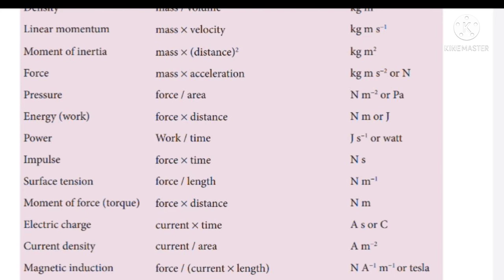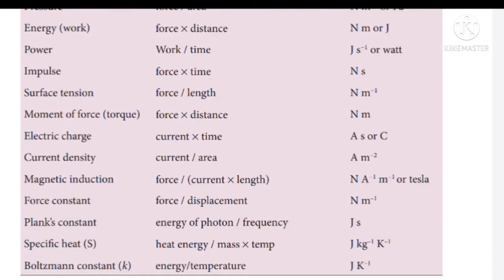And next physical quantity is magnetic induction. What is magnetic induction? Force by current into length. The unit for force is Newton. The unit for current is ampere. The unit for length is meter. When this ampere meter goes up, what will happen? Ampere power minus 1, meter power minus 1. Hence the result will be Newton ampere power minus 1, meter power minus 1, which is said to be the unit of magnetic induction. The general unit for magnetic induction is Tesla.